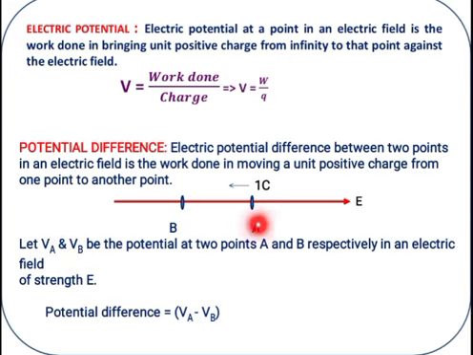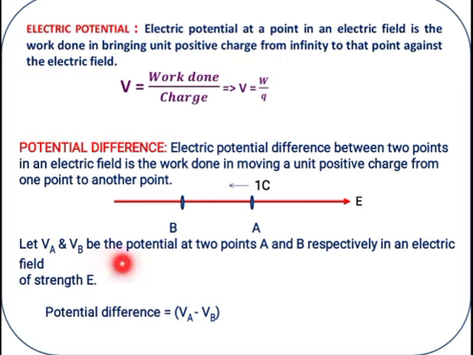V is the notation for potential. So unit positive charge means 1 coulomb of charge. The magnitude is 1 here.